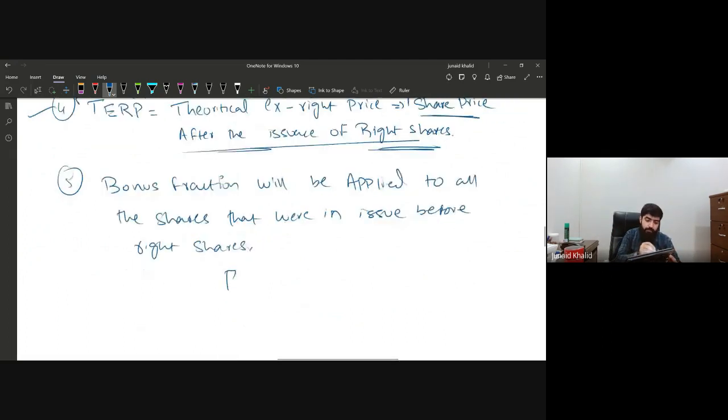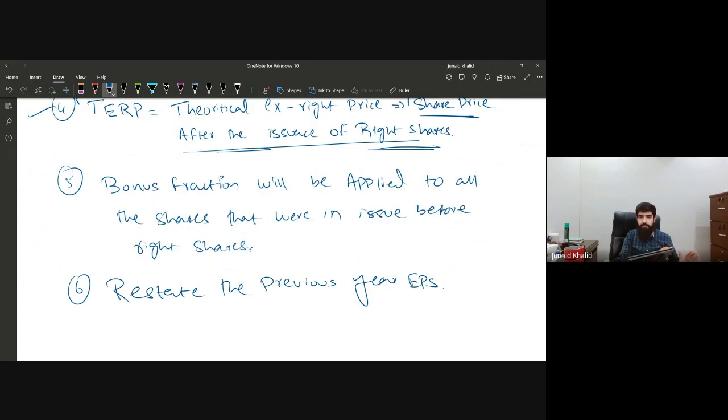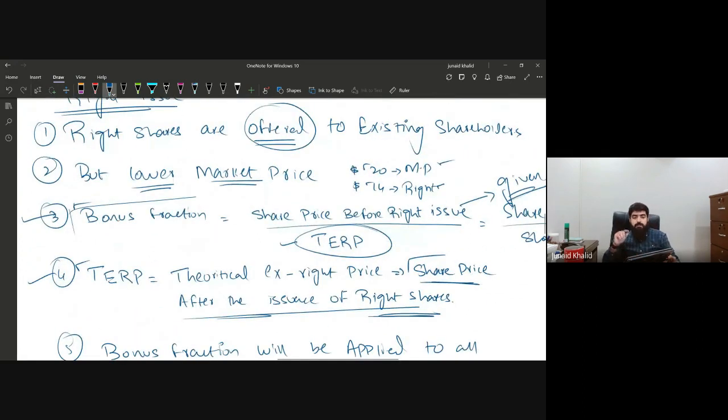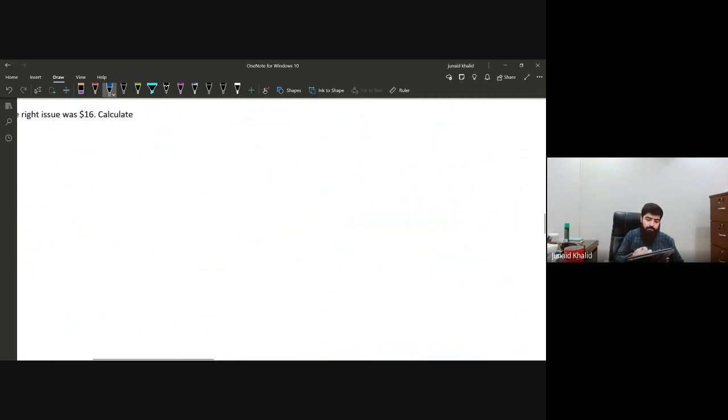And not only this, the last point is that this will also be applied retrospectively. So we also have to restate the previous year EPS, in the same manner as we have done in the bonus issue. That is, by multiplying the previous year EPS by the inverse of the bonus fraction that we have calculated. And this will all be done through a practice question.